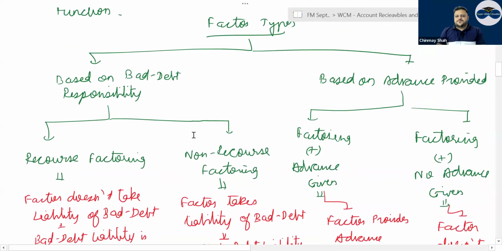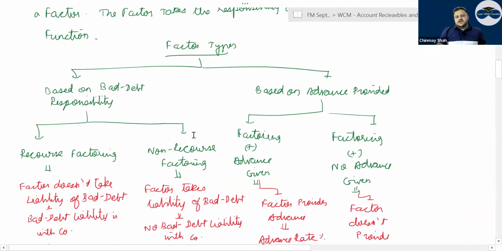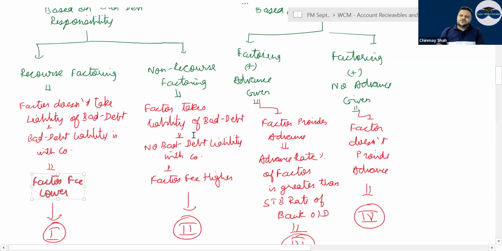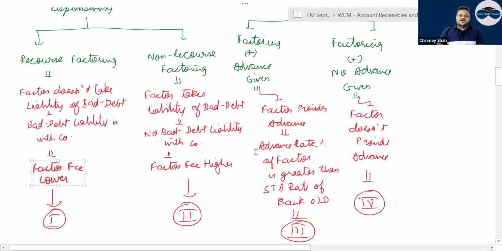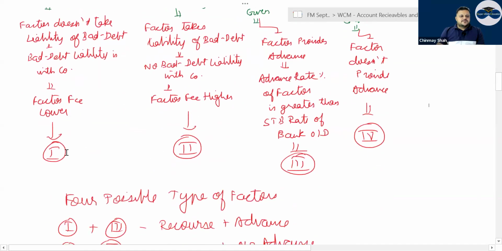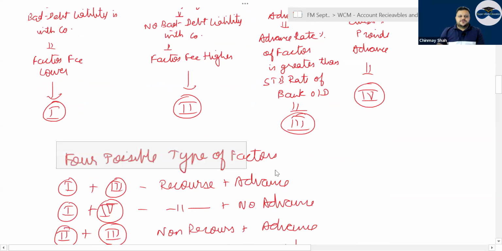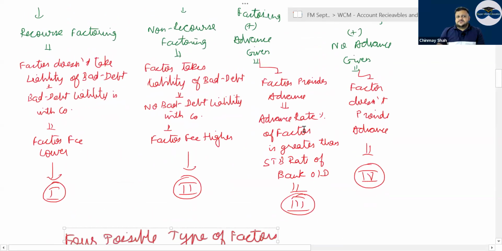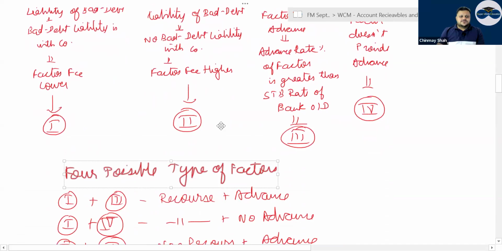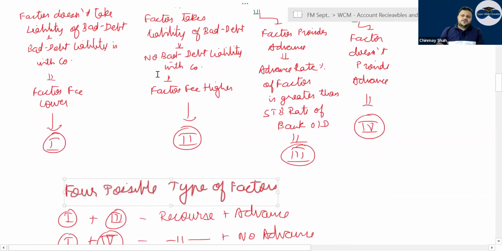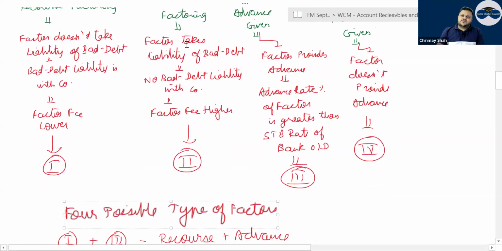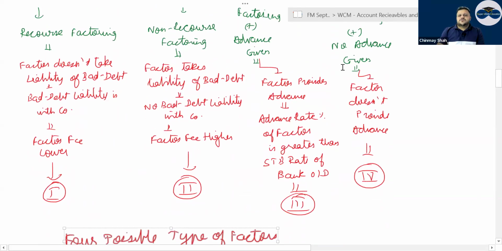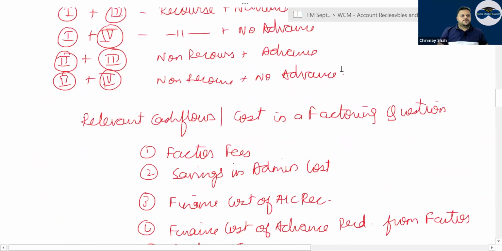Generally, based on advance provided, the factor could advance against the account receivable, or no advance will be given. Generally, the advance given by the factor will be at a higher rate than the short-term borrowing rate of the company. Then I have said that there are four possible types of factor that can come up: recourse plus advance given, or recourse and no advance given, then non-recourse and advance given, and non-recourse and no advance given. All four options are open, correct?